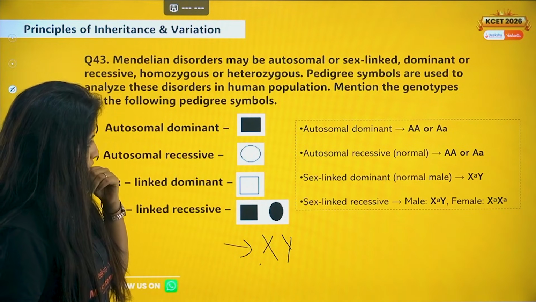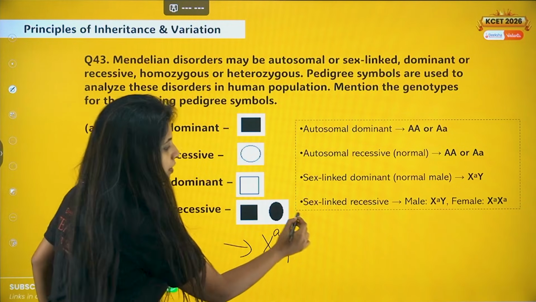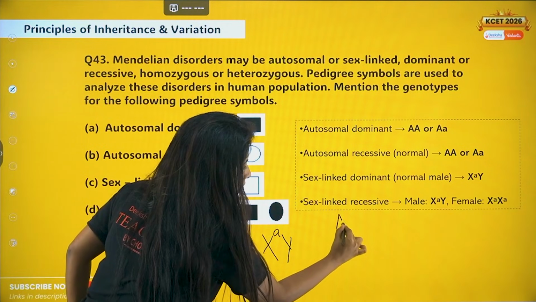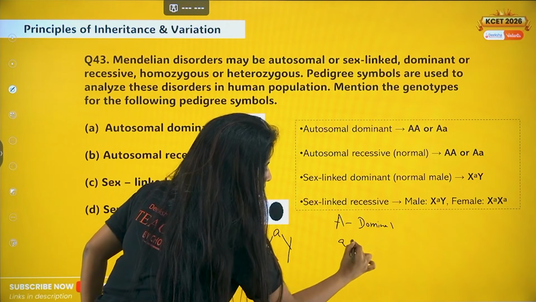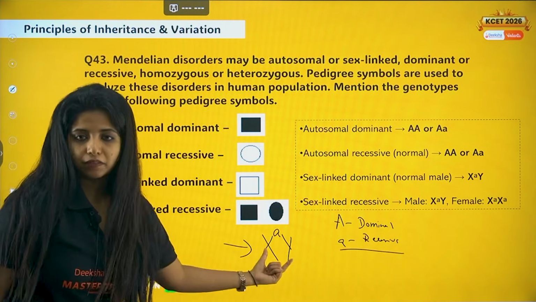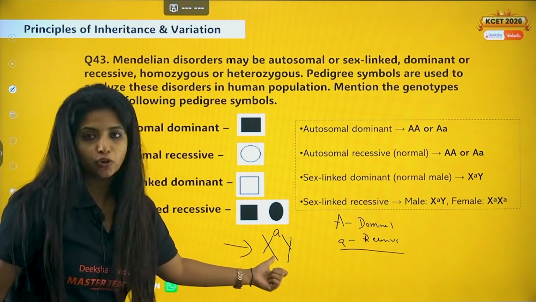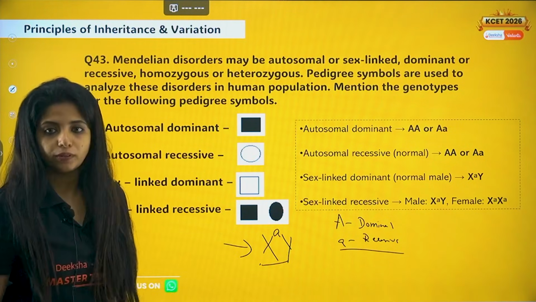X-linked dominant disorder, you can either show it like this, and you can mention A and a. This is the dominant allele and this is the recessive allele. In that case, this person has the small allele and does not have the dominant allele, which is why this person is safe. That is exactly what is being mentioned over there.